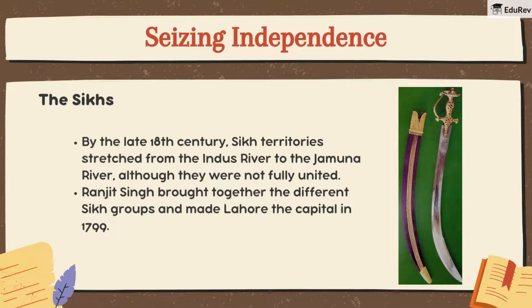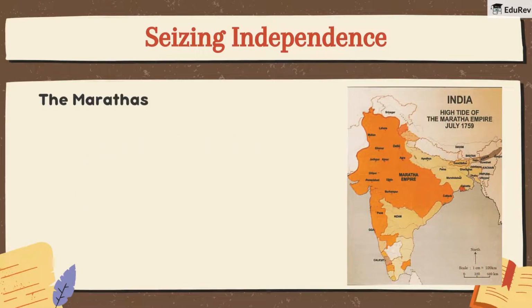By the late 18th century, Sikh territories stretched from the Indus River to the Jamuna River, although they were not fully united. Ranjit Singh brought together the different Sikh groups and made Lahore the capital in 1799. While the Sikhs were carving out their territory, there was another group making waves and expanding their reach. Let's ride into the story of the Marathas.